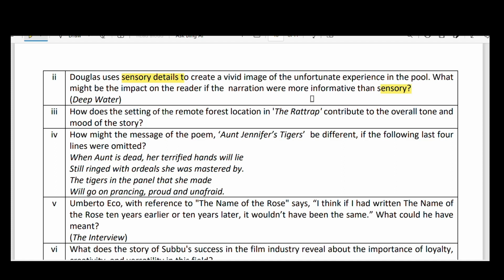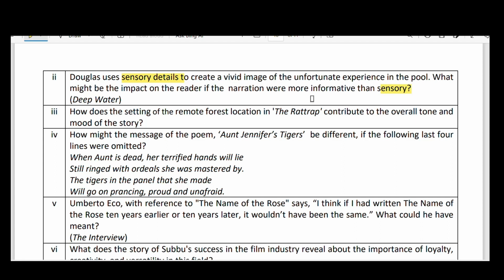Here also the life of the rat trap seller is twisty. So there are many contrasts. That's why he used the forest setting in the lesson The Rat Trap. That is what you have to analyze like this.